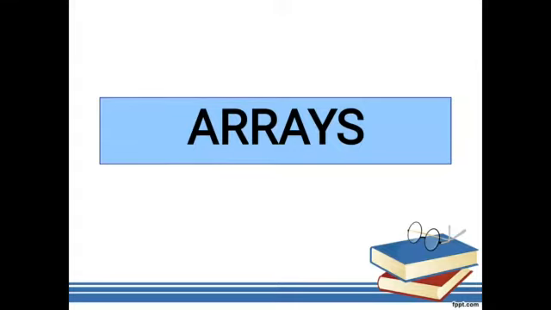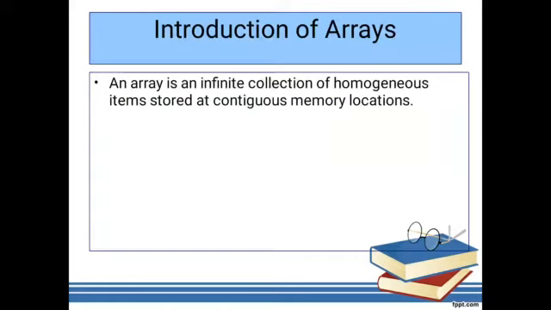And what does array mean? In a single variable we will store a multiple number of homogeneous items. So what is the definition of an array? An array is a finite collection of homogeneous items which are stored at a contiguous memory location. Homogeneous means similar data items, and contiguous means continuous memory location. One element is related to another element. Here it is a static type, that's why it is a static linear data structure.